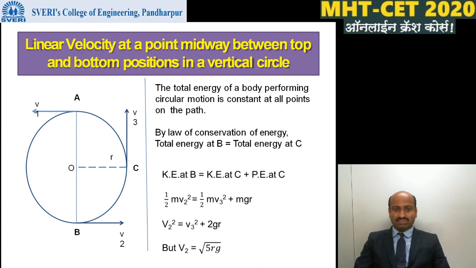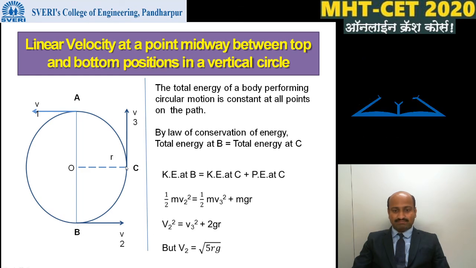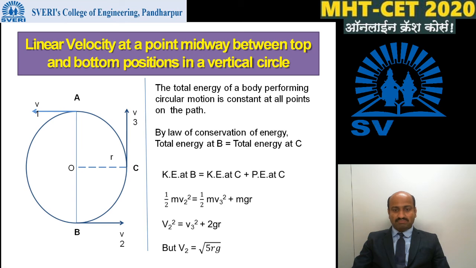Now find out the linear velocity at point C. For this also we have to consider the law of conservation of energy, that is total energy at point B is equal to total energy at point C. Therefore kinetic energy at point B is equal to kinetic energy at point C plus potential energy at point C. Here the potential energy at point B is 0.